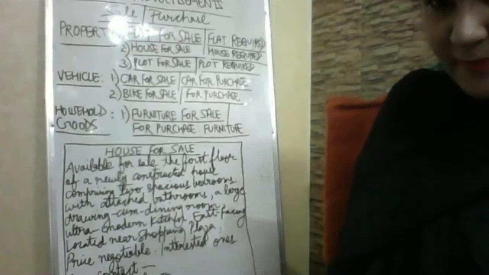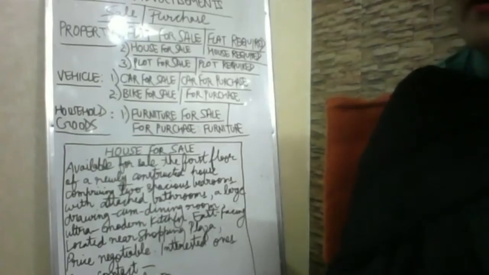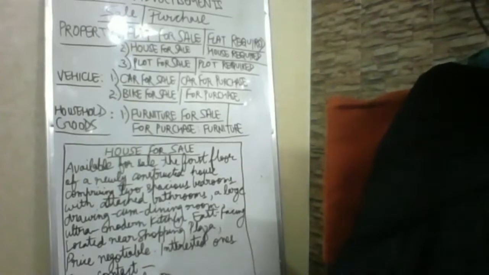Yes, Vaibhav, you can write about the fertility of the land, but that is required in the case of farming and all. When you are looking for a plot to build a house, a building, then there is no need to write such things. Fine. So let me just complete.